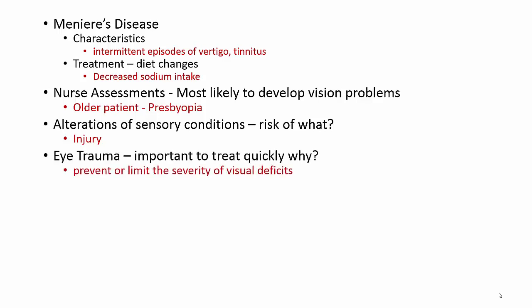During eye trauma, what's important? Why is it important to treat this quickly? Well, a lot of times, guys, we want to prevent or limit the severity of visual deficits. We want to prevent damage to their ability to see. So the quicker treatment and quicker things can be taken care of, the less likely they're going to lose their vision.